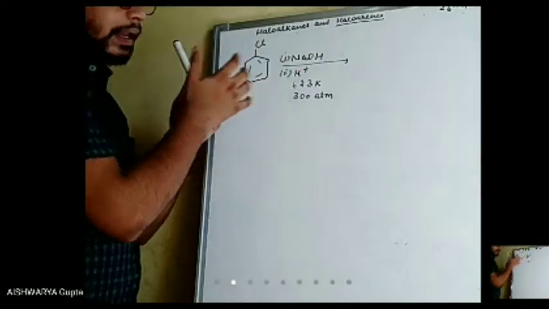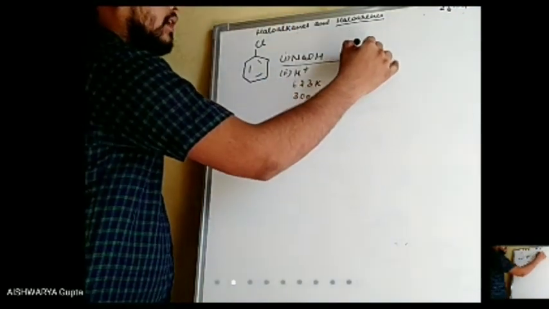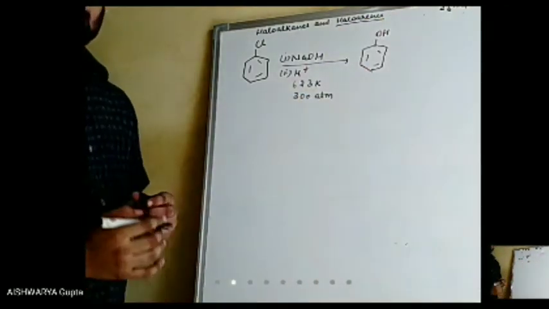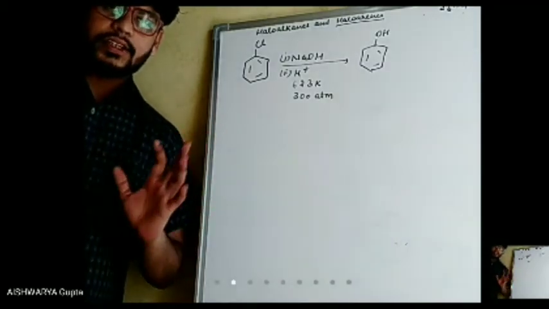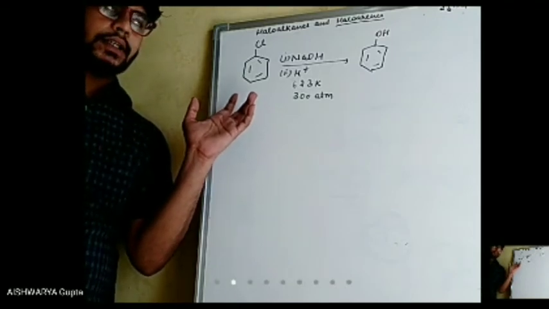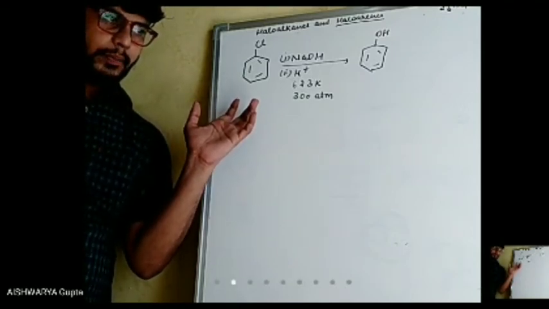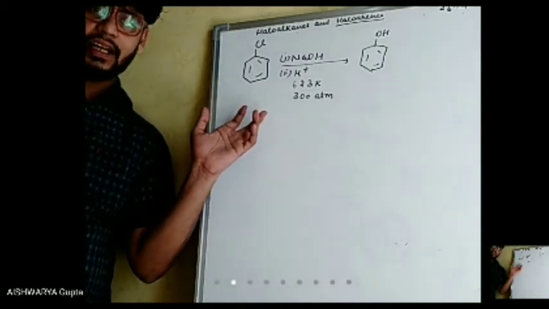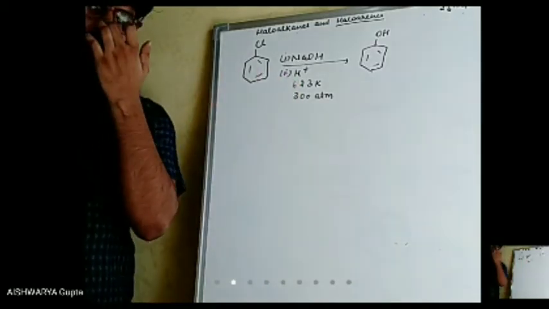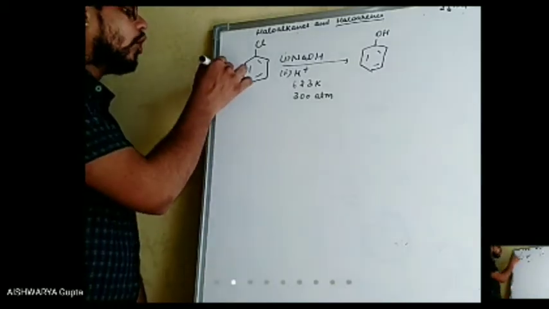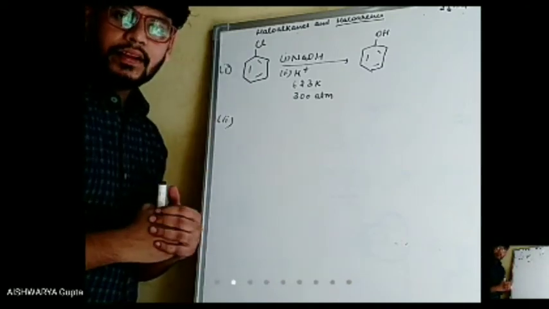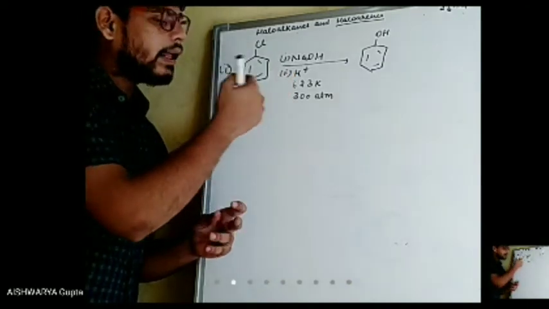If we apply these conditions, then simply this Cl will be replaced by OH. You can assume that 623 Kelvin means approximately 350 degrees centigrade, so we will have to put a lot of effort in order to carry out this substitution. Now there are also some reactions in which this substitution can occur at a lower temperature than 623.